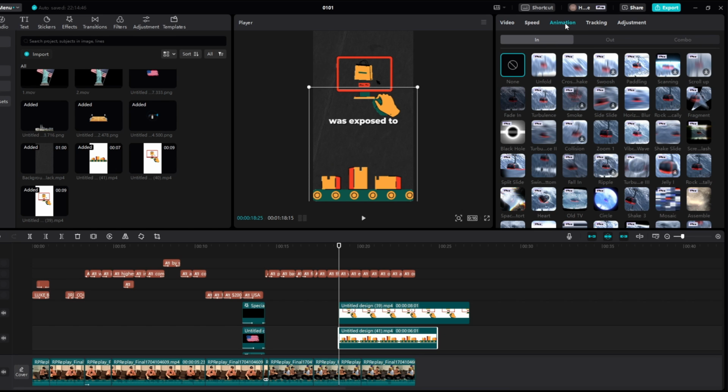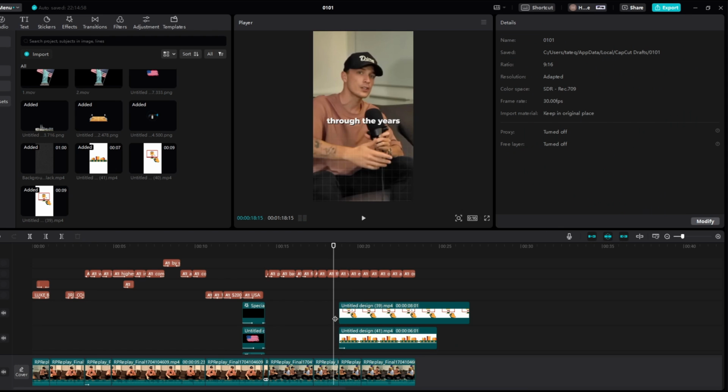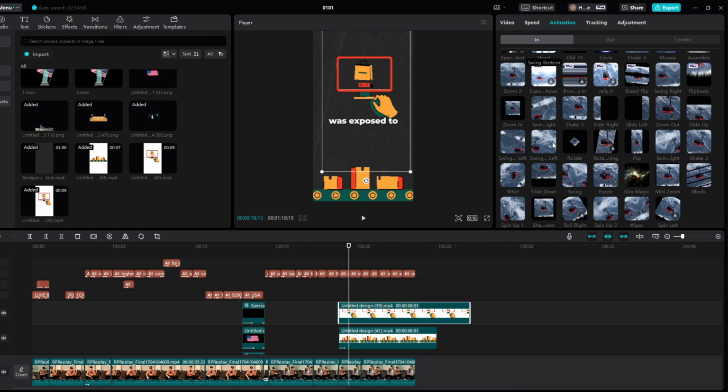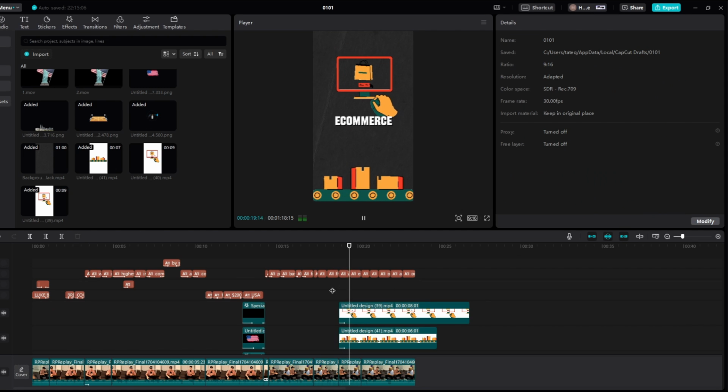And then animation in, which will slide this one up. Was exposed. And then we can see Years was exposed. And then right here is, we'll slide this one down. Was exposed. Just like so. Years was exposed to e-commerce.